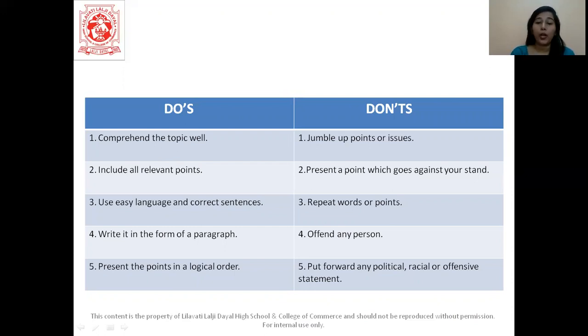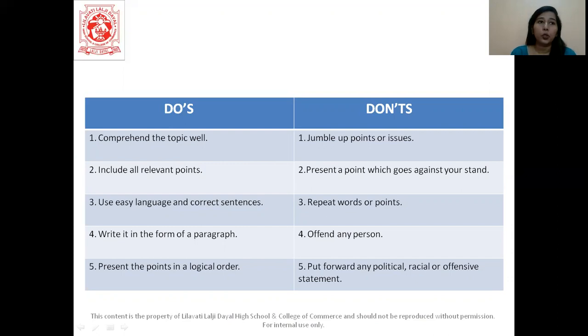Then present the points in a logical order, so it shouldn't go haywire. Now, what is it that we do not have to do? Don't jumble up the points or issues. Don't get confused between the view and counter view that's been given to you. Do not present a point which goes against your stand.